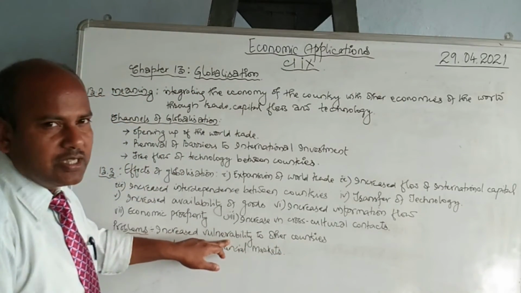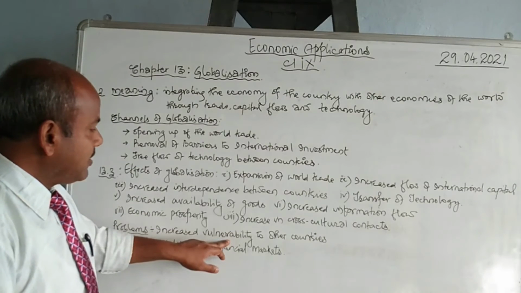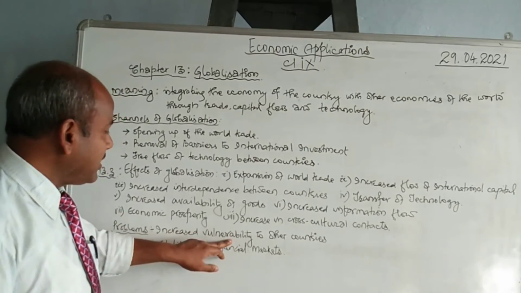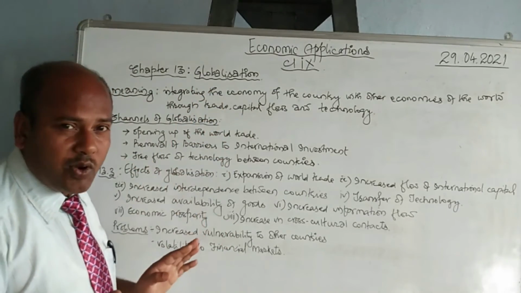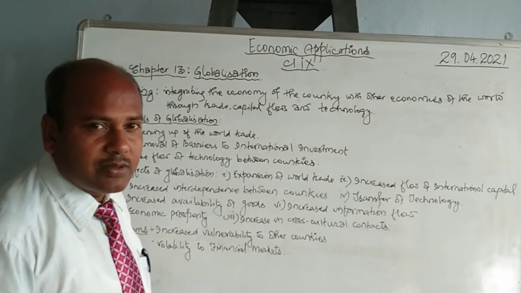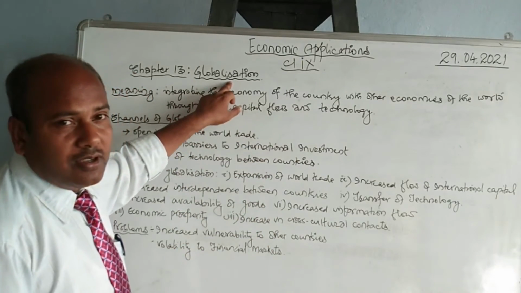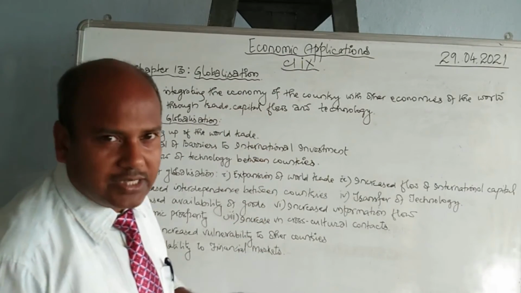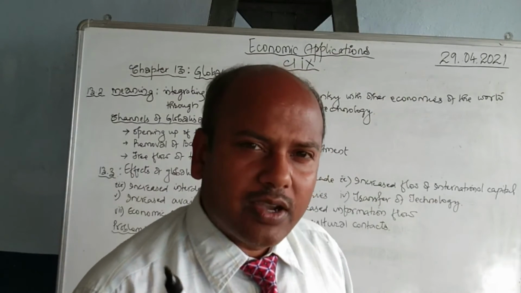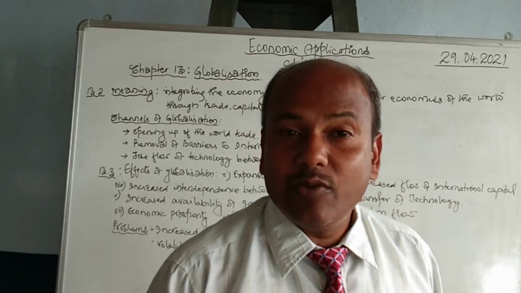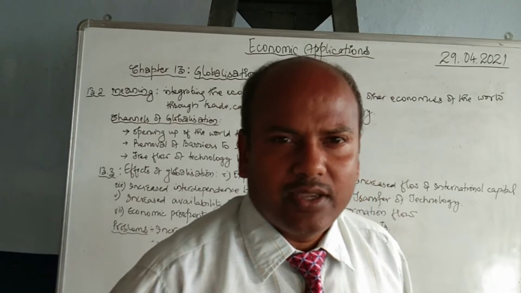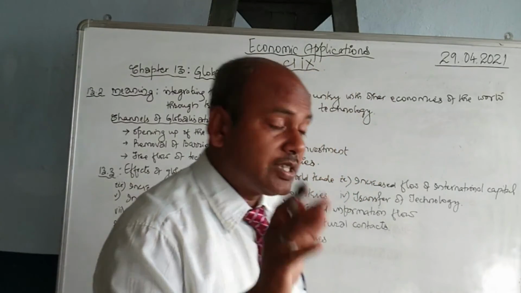This is the risk. Vulnerability is the risk. So the economic problem of one country will affect another country. This is the first one, and why is it so? Though the fault was not with us, still we were impacted because of this. It is because of the globalization. No? All the economies of the world are connected, and because of that connection, because of that concept of globalization, when a country faces economic crisis, not only will that country be affected, but its impact will have to be faced by the other economies which are connected to it.